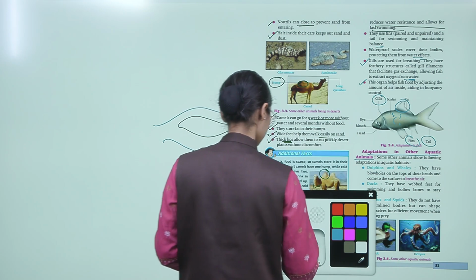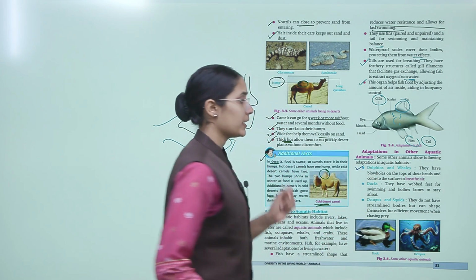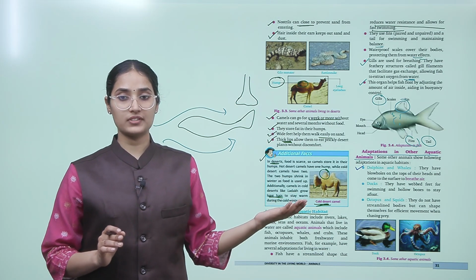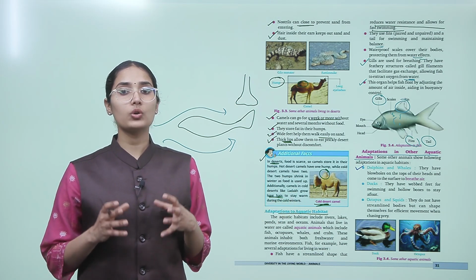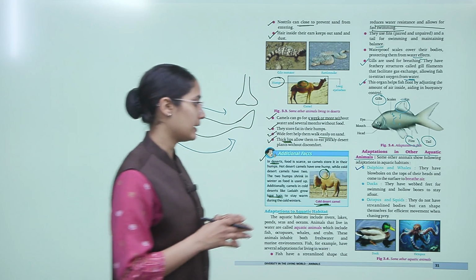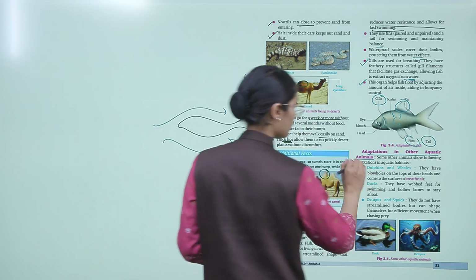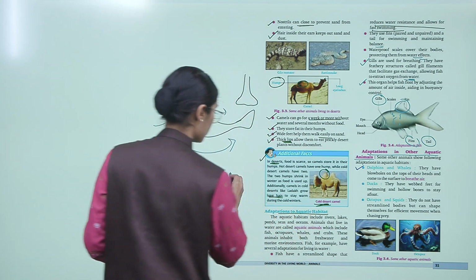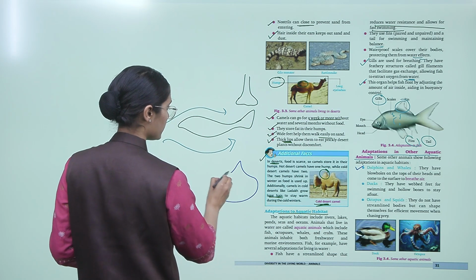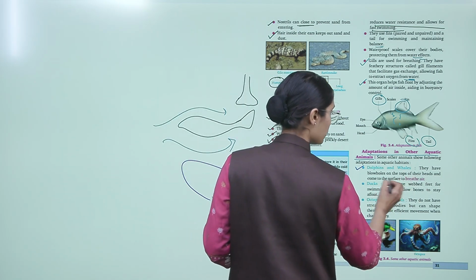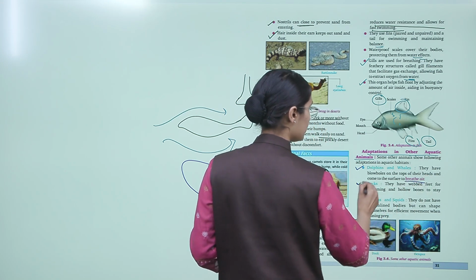Some animals show the following adaptations in aquatic animals. Dolphins and whales, for example, have blowholes on the top of their heads and come to the surface to breathe air. Have you seen any dolphins or whales in a photo or in a video? They have this kind of structure on their tops, right? This helps them to come to the surface and breathe air.